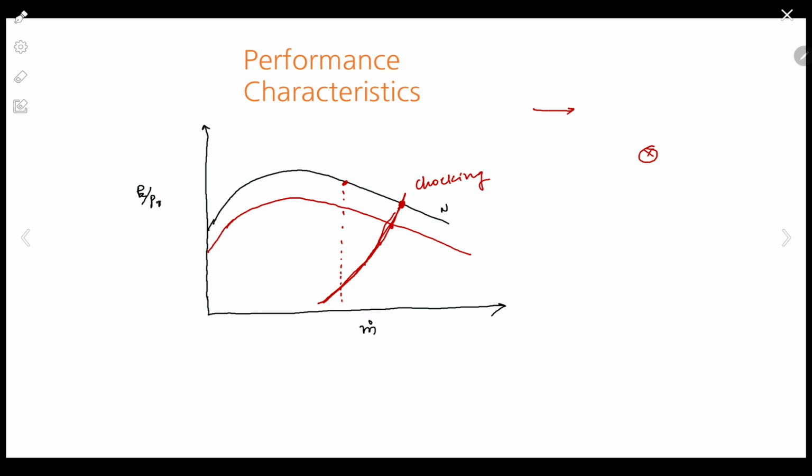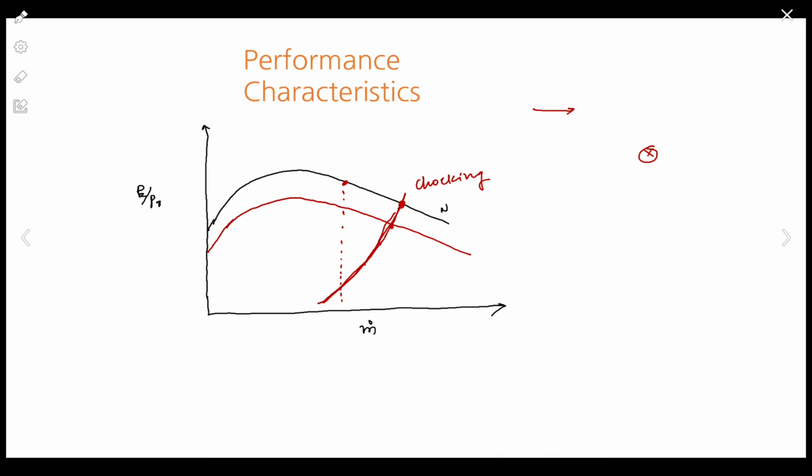The pressure ratio is reduced and choking of the compressor is happening. It is handling a very high value of mass flow rate, which will create distortion in the gas line or in the storage tank. Correct? This will happen when we increase the mass flow rate. Mass flow rate will automatically increase once we increase the speed.